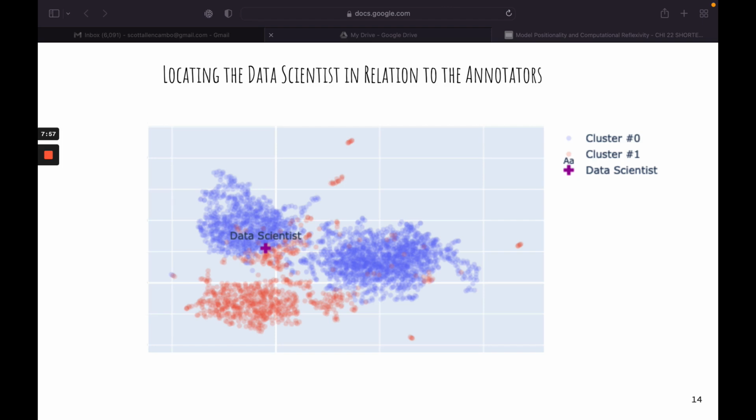A visual representation of my position in the broad socio-technical context of the Wikipedia toxic comment classification dataset. We can see two primary positions in our data, one presented in red and the other represented in blue. I can now see where I am with respect to these two major positions and use this as an entry point for further reflexive work. In our paper, I discuss some of the things I learned about myself, our data, and the challenges with the concept of toxic comments in more detail.